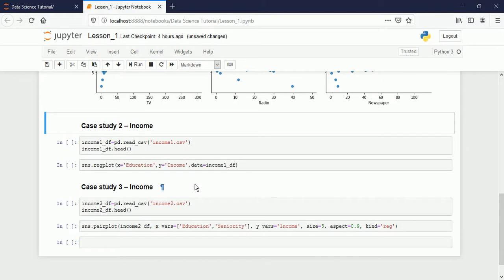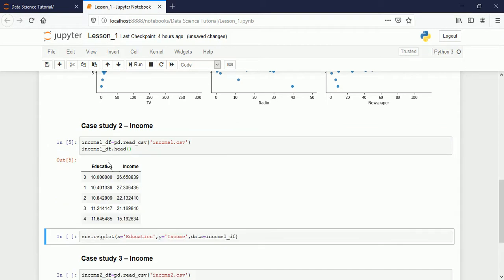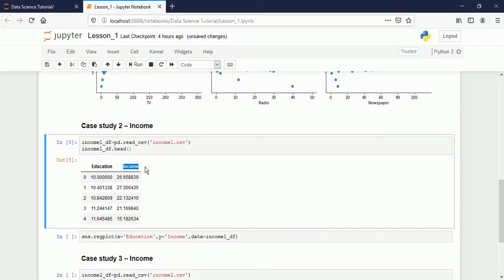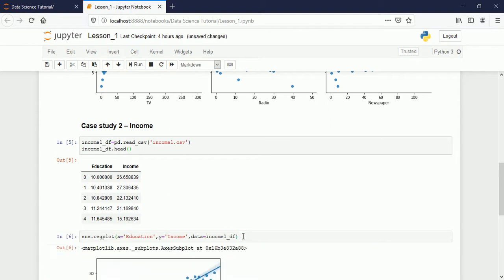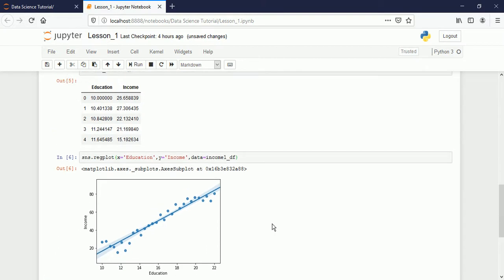Now let's see the second case study here. Here we have the second table, called income 1. In this income 1 I have education and I have income. Education is the feature and this one is called the response or the output. Now let's see the relationship between these two. Comparing, here the relation is very close. It means if the education is more, the income will be more.